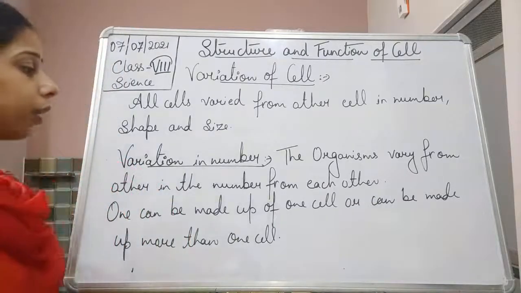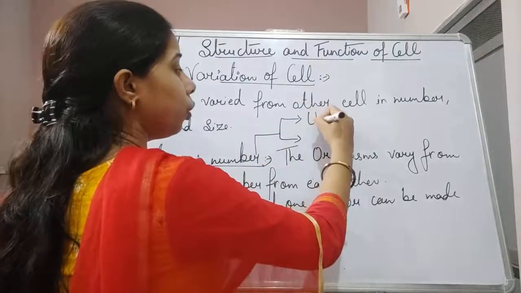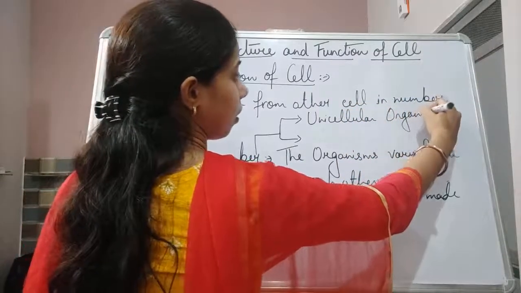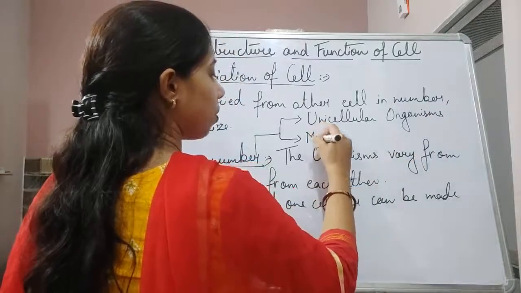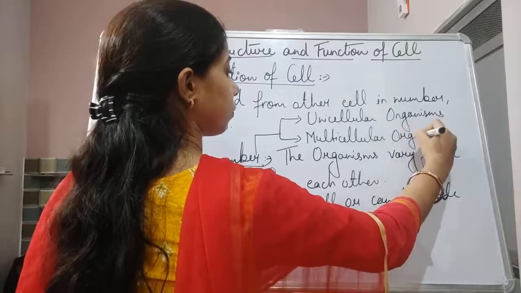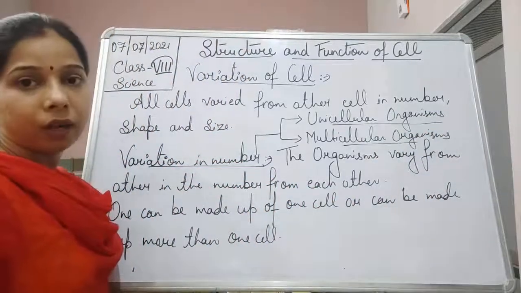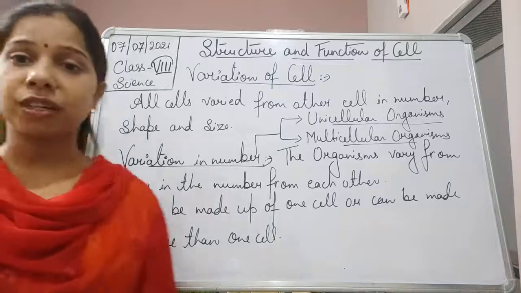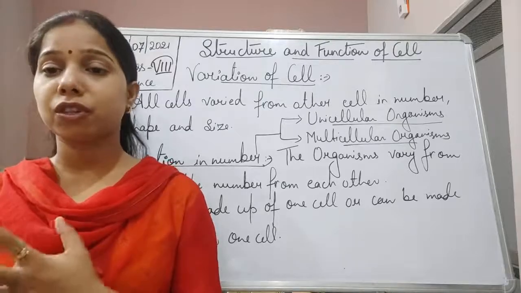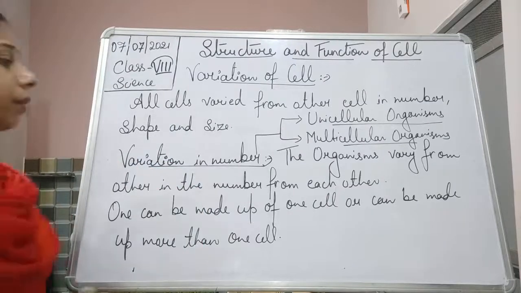And according to that, students, we have categorized it into two types, that is unicellular organisms and multicellular organisms. This is the variation in number. Now let us see what we understand by unicellular. What are those organisms which show the unicellular organism and the multicellular organism.